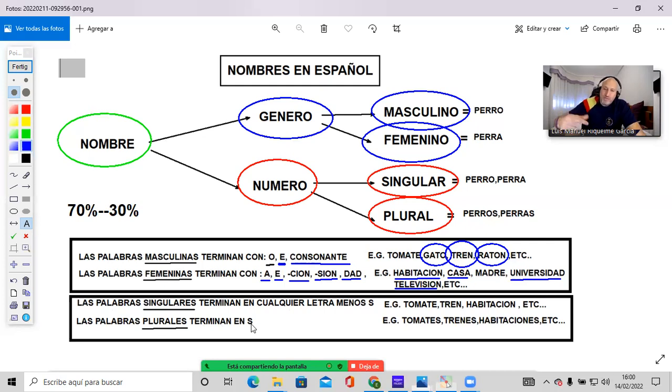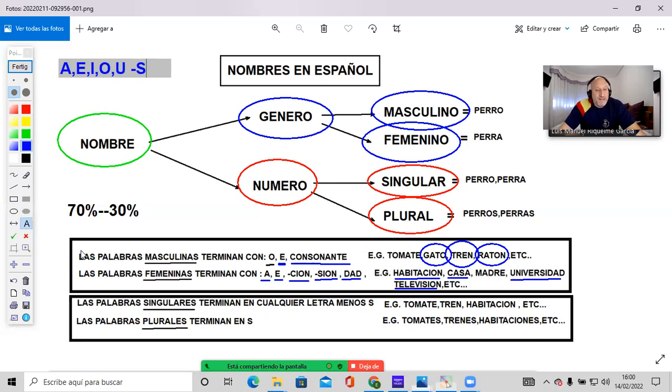But how do we turn a singular word into a plural? If a word ends with a vowel, an A, an E, an I, an O, or a U, it's easy. To make that word plural, you simply add an S. Any word ending with any of those vowels, you just add an S and that's it.